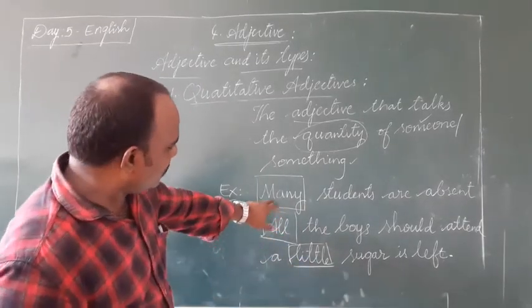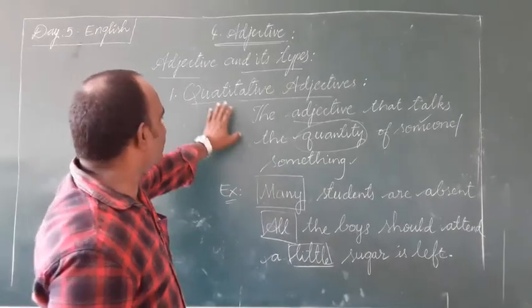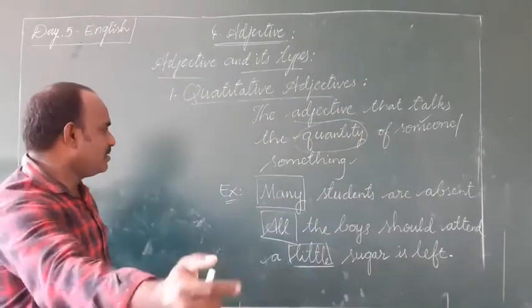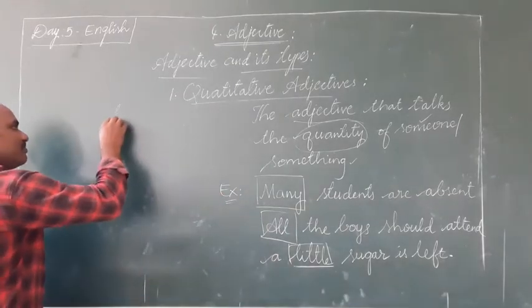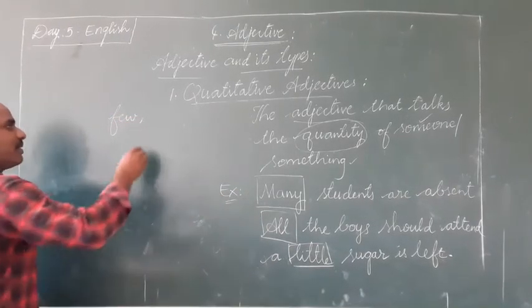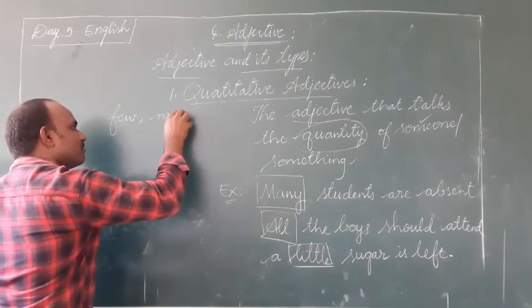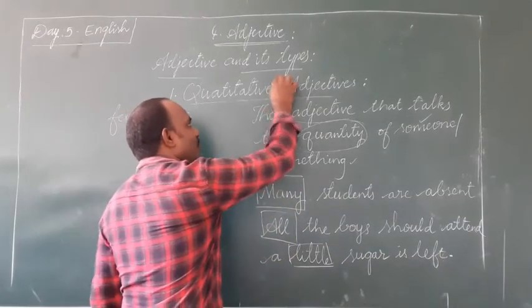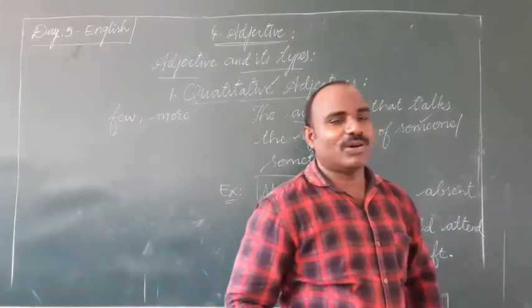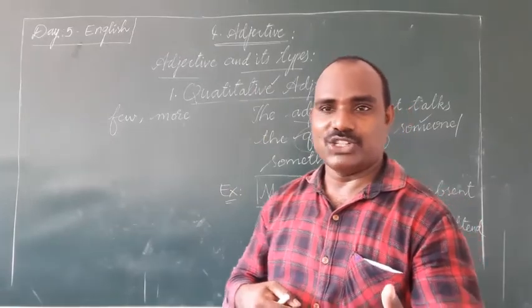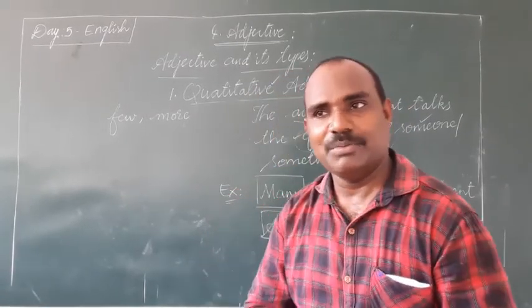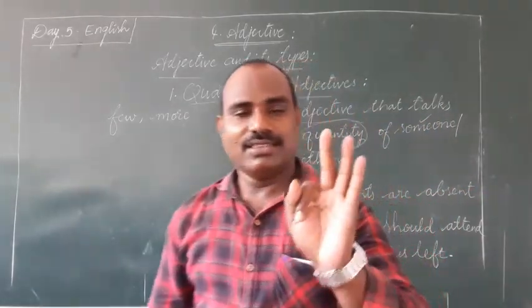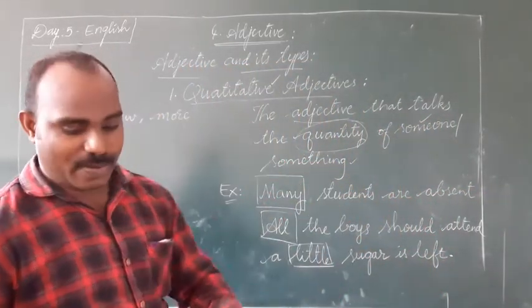Here, look at these words which are kept in the boxes. They talk about the quantity of something or someone. For example, few, more, etc. These are called quantitative adjectives or adjectives of quantity. We can call them vice versa. So this is about that. And we are going to learn the third type of adjective, that is